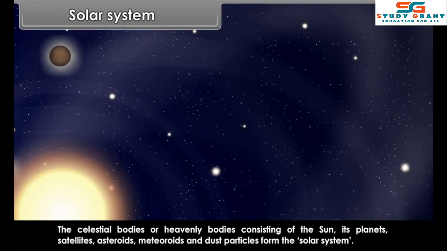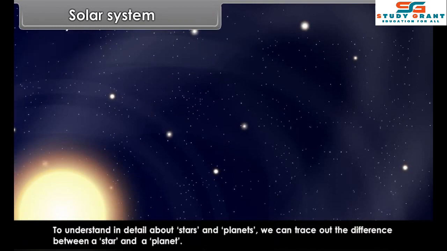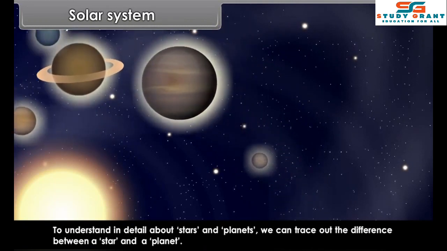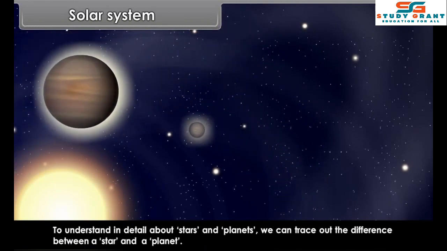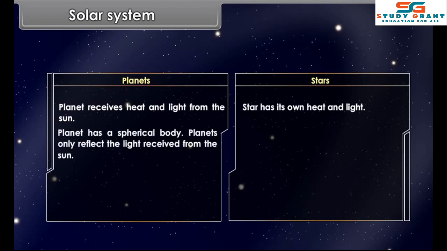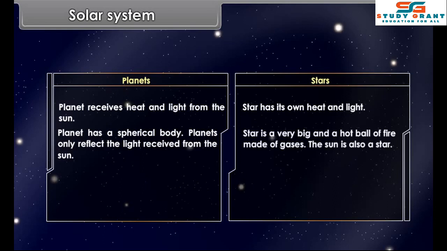solar system. To understand in detail about stars and planets, we can trace out the difference between a star and a planet. A planet receives heat and light from the sun. A star has its own heat and light. A planet has a spherical body. Planets only reflect the light received from the sun. A star is a very big and hot ball of fire made of gases.